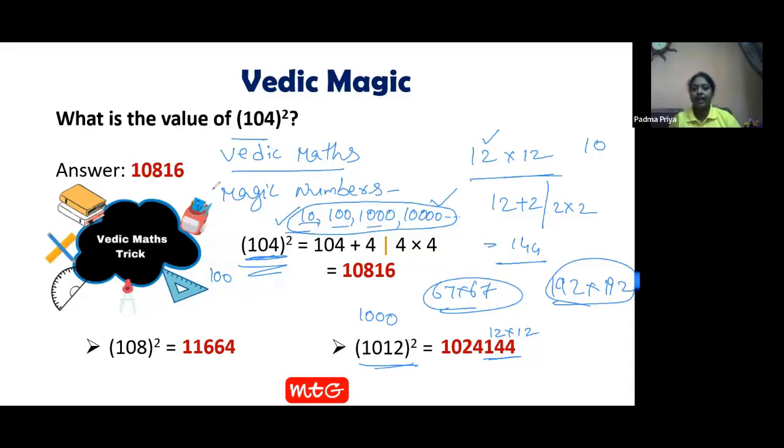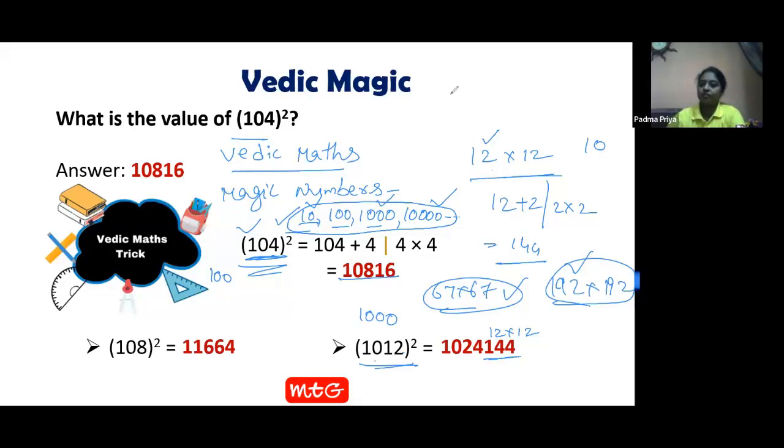See, 108. So 104 I took. This is very close to 100. 108 I took. That is very close to 100. 1012 I took. That is very close to 1000. 12 I took. That is very close to 10. So this trick of Vedic math is applied only when the numbers are very close to this magic numbers. And what about these cases? There are different tricks for that also. But this trick is applied only for these type of numbers. Got it?